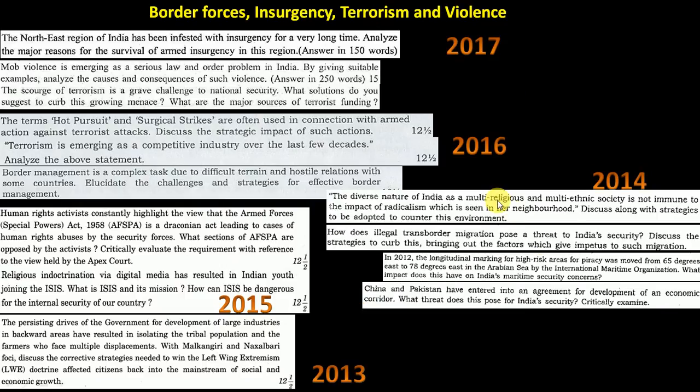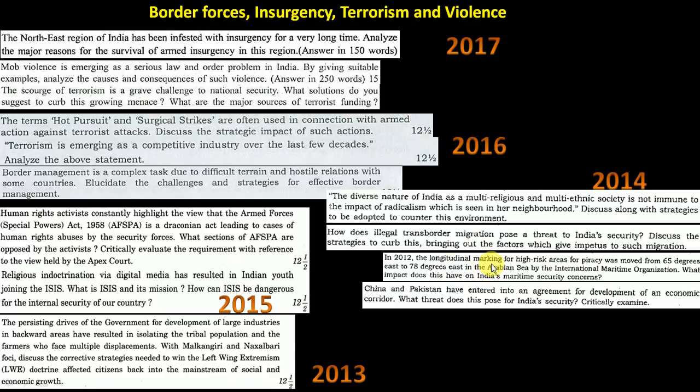2014, again religious and ethnic society, so again radicalism; they are telling the same thing. Here they directly pinpointed ISIS, there they talk generally about radicalism and religion. Then trans-border: people are entering from Bangladesh, from Nepal it is still fine, but from Bangladesh, Pakistan and all, this entering and cross-border ceasefire violations are happening. So the migrants issue, the Assam migrants issue, will come this year. I think one question will come because of the Assam Accord 1985, which is there repeatedly in The Hindu, Indian Express, any newspaper you take. The Assam Accord has been covered in detailed editorials, so a question can come.